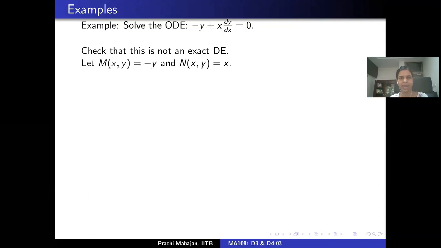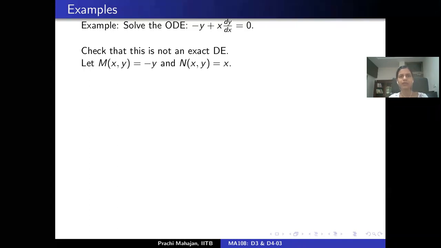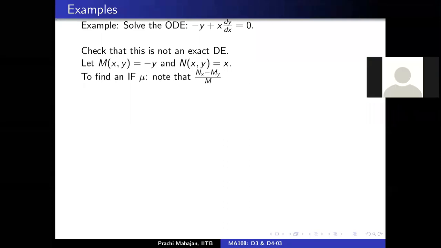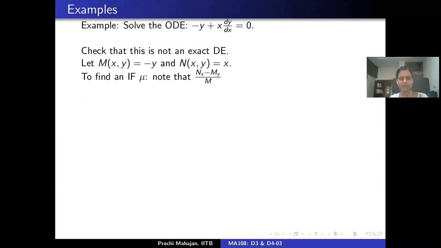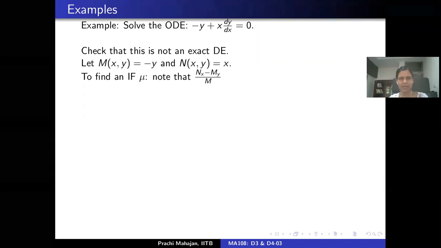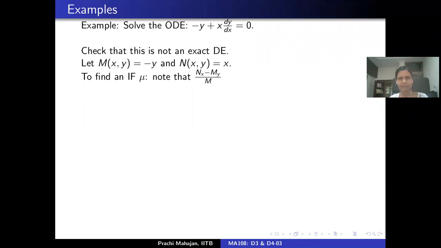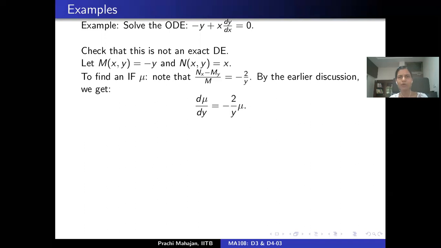So m by convention here is the coefficient of dx. So this is minus y, and n in this example is x. So let's find an integrating factor. How do we find an integrating factor? Let's look at the derivative of n with respect to x minus the derivative of m with respect to y. Compute that and divide it by m. That turns out to be a function of the variable y alone.